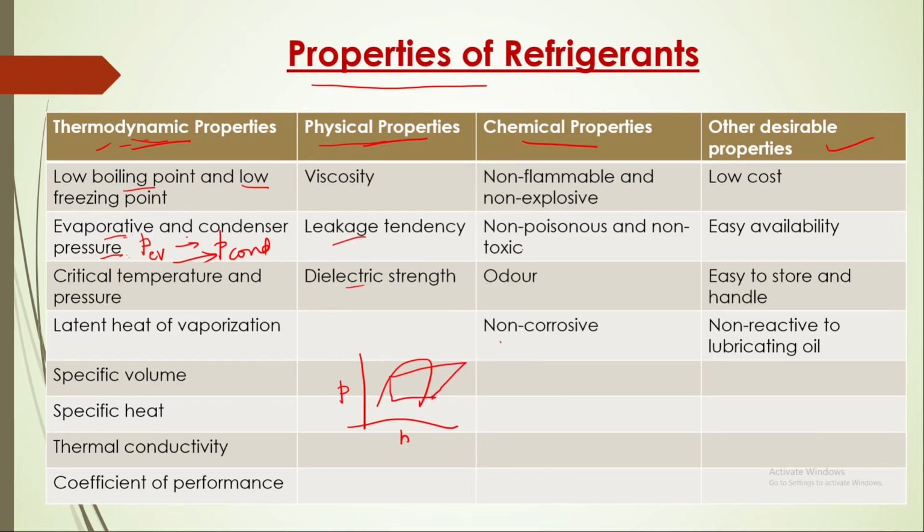If this pressure is condenser pressure and this is evaporator pressure, so if this gap is more, this work will increase, this W compressor will increase. So this should be as